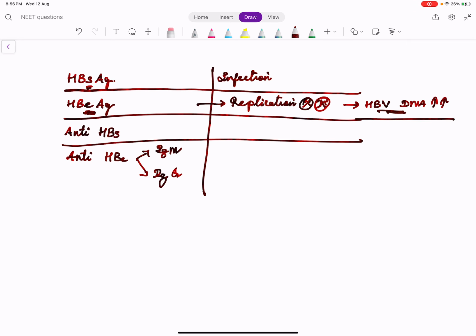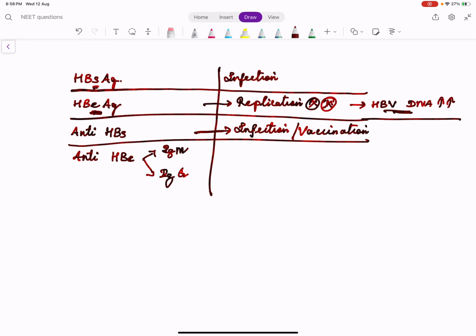Now what is anti-HBs? When antigen is there, definitely antibody will be produced. So anti-HBs also indicates infection. Can antibody be present without an antigen? Yes, in case of vaccination. Because in vaccination, we introduce only a subunit; the hepatitis B vaccine is actually a subunit vaccine. So even though HBsAg is not detected, anti-HBs will be produced because of the particular subunit which is there in the vaccine.